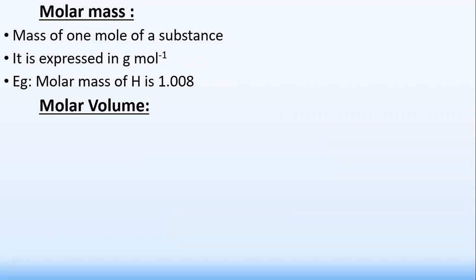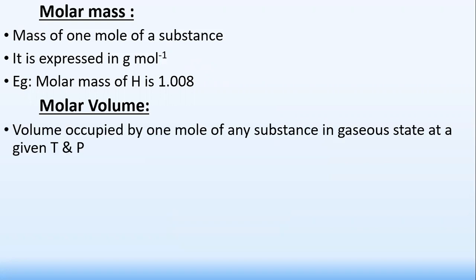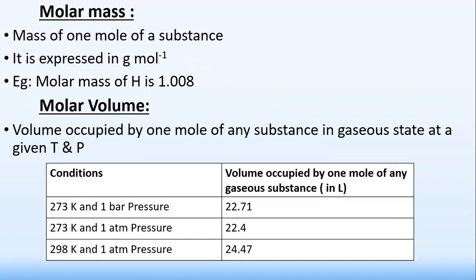Now molar volume. Molar volume means the volume occupied by 1 mole of any substance in the gaseous state at a given temperature and pressure. So that is said to be the molar volume. This table is very important. See here, the conditions are given for 273 Kelvin and 1 bar pressure.